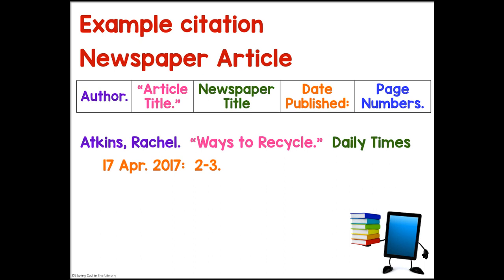Here is an example for a newspaper article. You're going to have the author with a period, the article title with quotation marks and a period, the newspaper title, the date it was published with a colon, and the page numbers with a period.